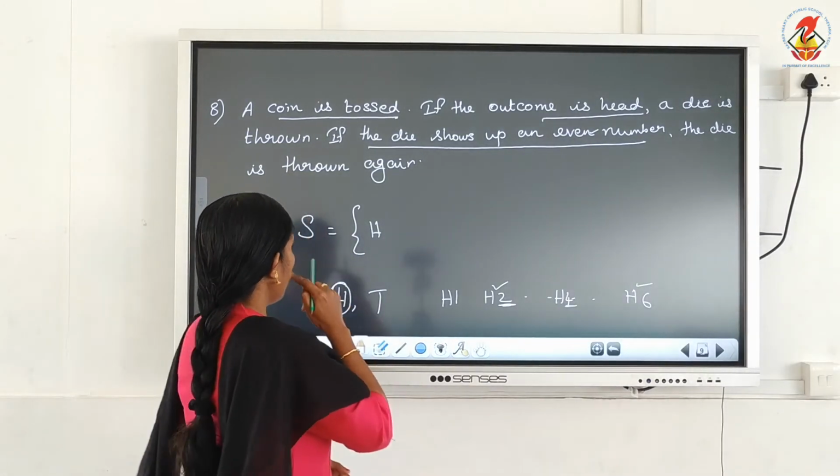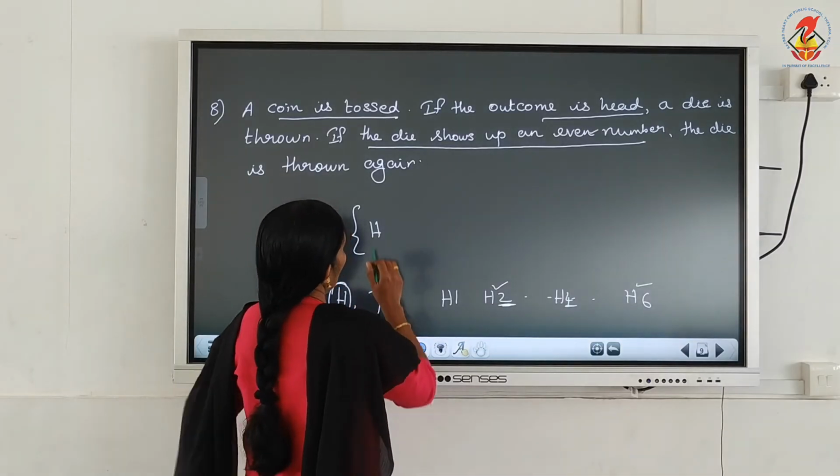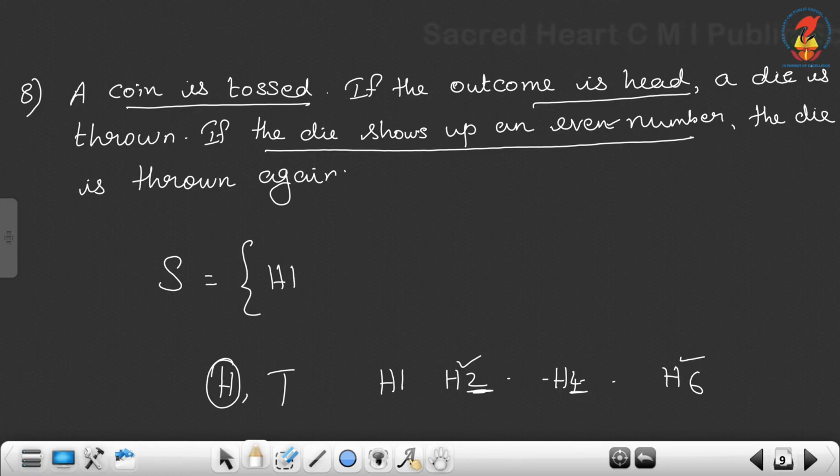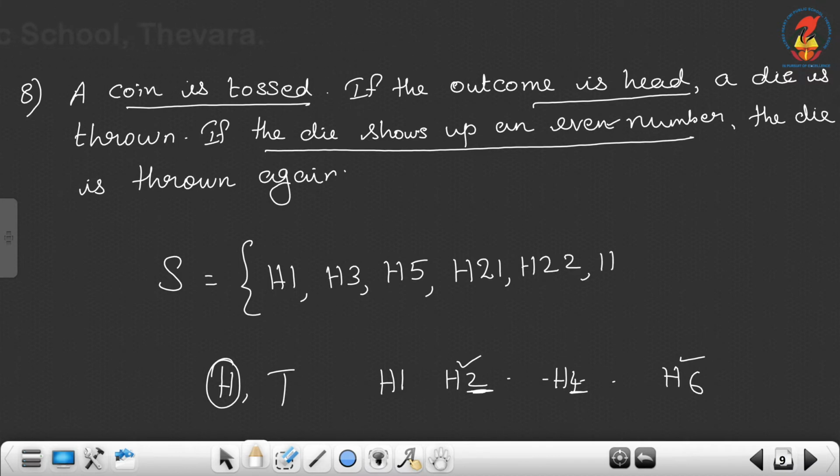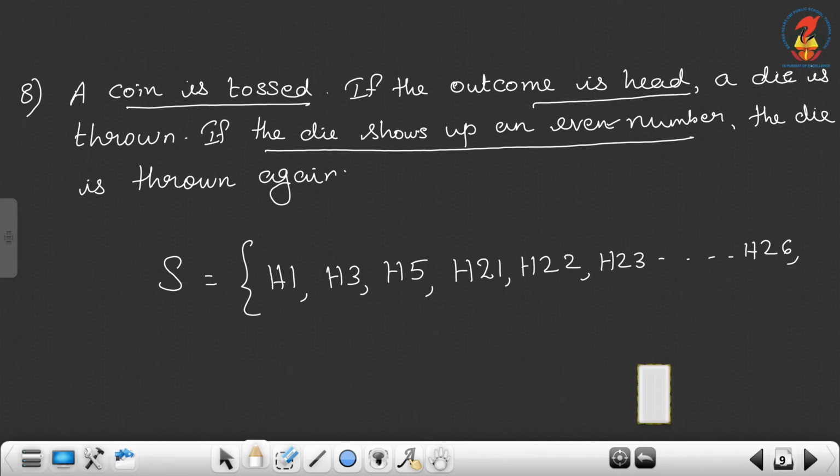Okay. So we can write H1. We can stop there, H1, then H3, H5. Okay. If it is H2, again die is thrown again. So H21, H22, H23 like that, H26. Then the same case for 4 also.